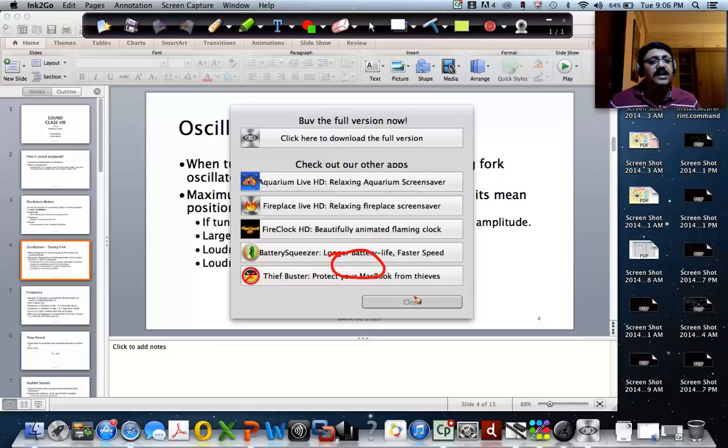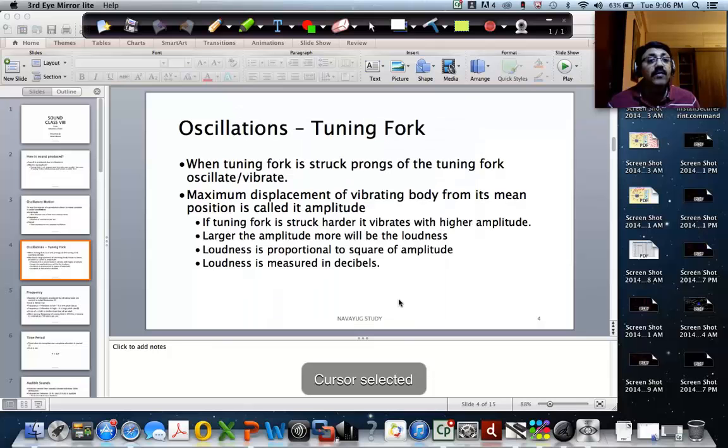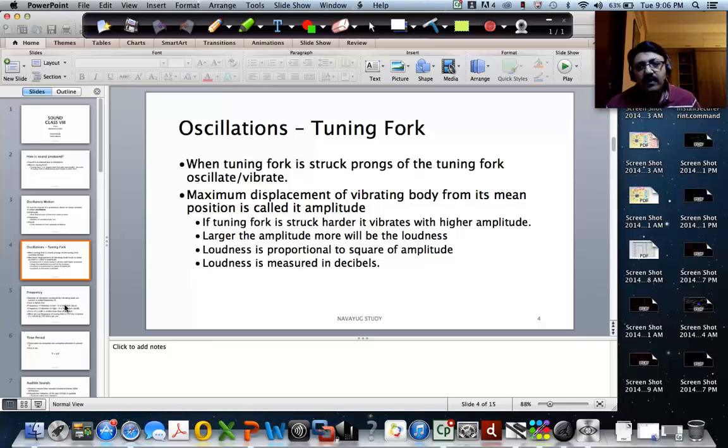But just understand that the unit of loudness is decibels. That's all you have to understand. I'm not explaining the unit as I usually do, like Newton, meter per second, Newton per meter squared, because you should know what a logarithm is to understand that, and that's something you learn later on.